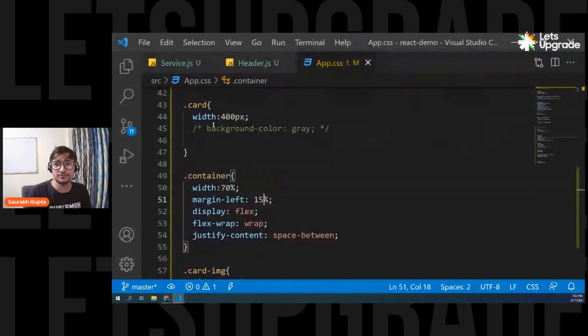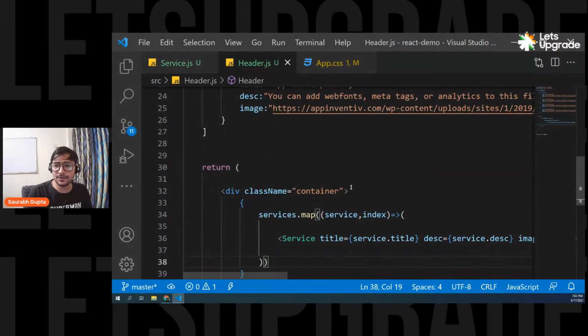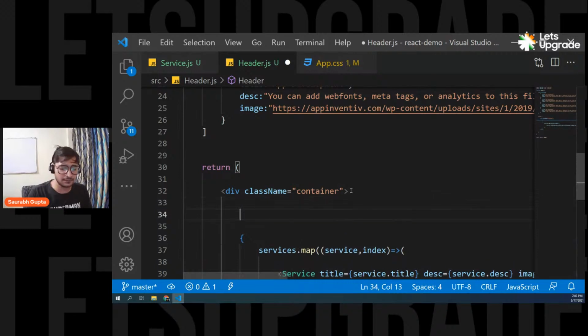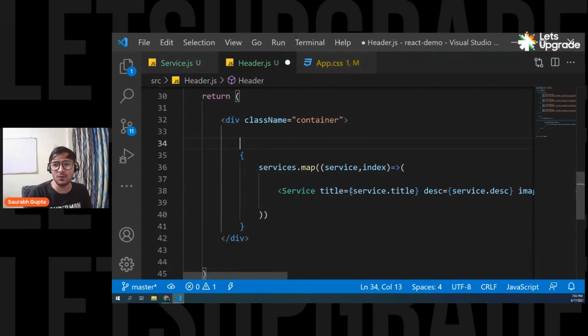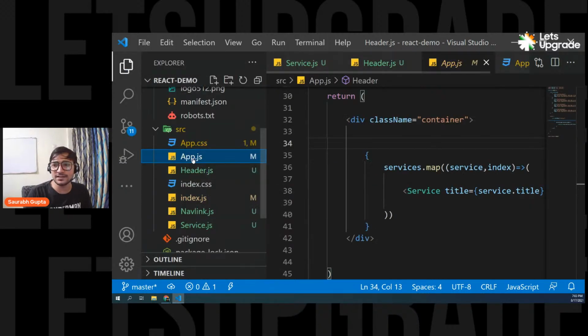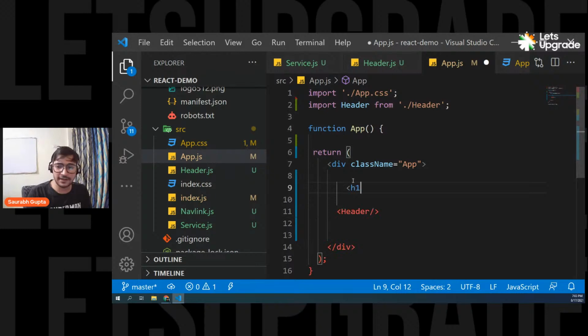And if you want, also go here on top of this header, and simply inside this container, you can also add, actually above the container. So I think I have to create one more parent now. That's an issue. I have to create one more parent, but that's something I don't want. So let's come to app.js for this case. Come to app.js, and above the header, just put an h1. This is just for example, guys. I'm just doing it because I don't want to create any more divs in this case.